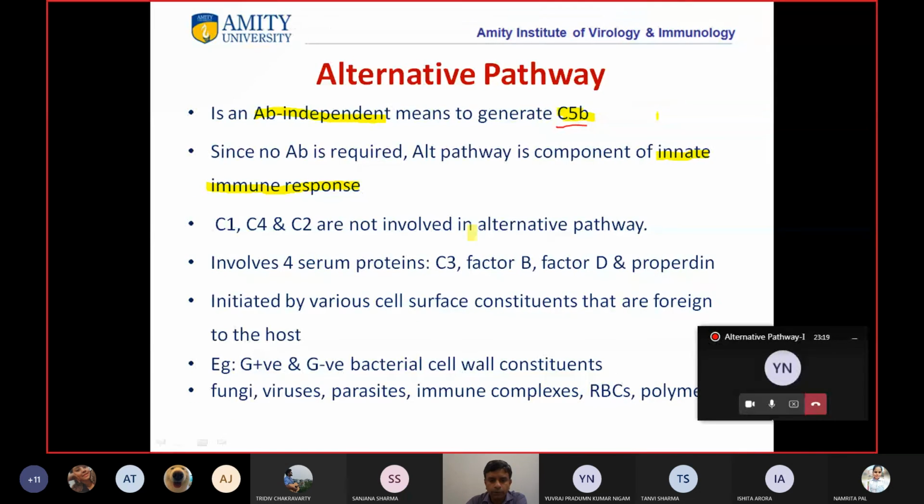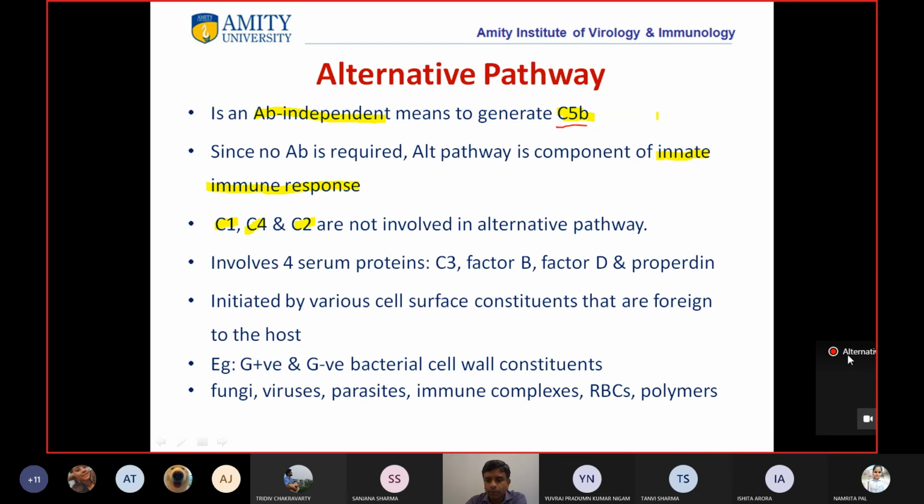Let me come back to the slides. In this alternative pathway, the initial proteins like C1, which acts on C4 and C2, are not involved.